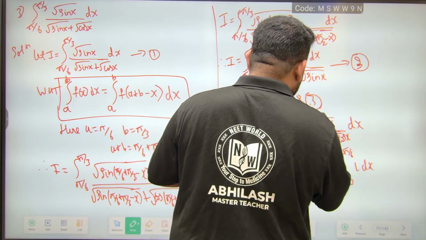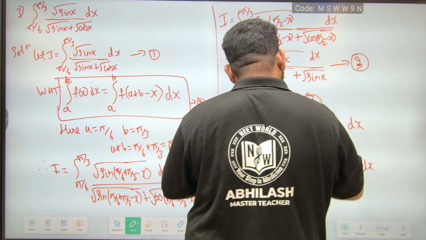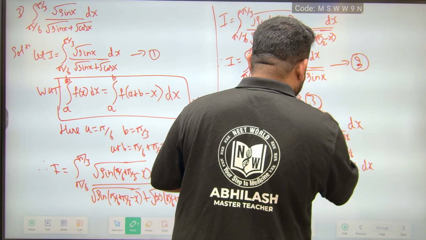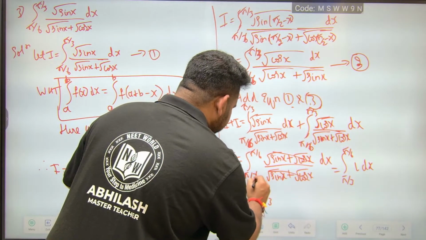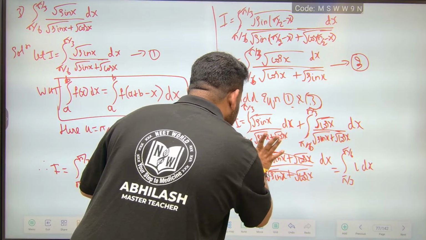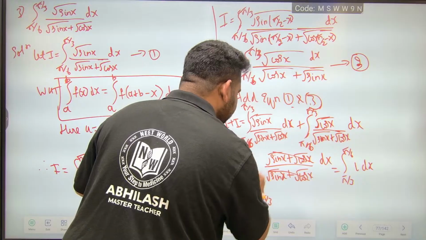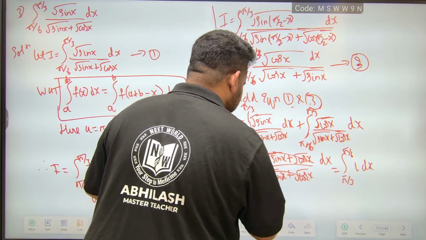Question 3, this again plus integral of pi by 6 to pi by 3 root cos x. This again, integral of pi by 6 to pi by 3 root sin x. Okay, this is what we have.